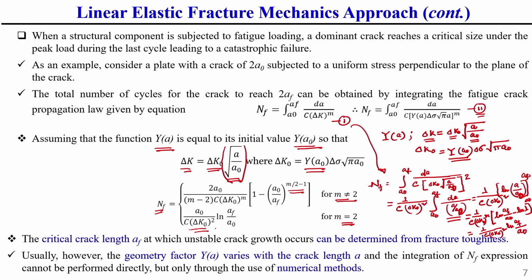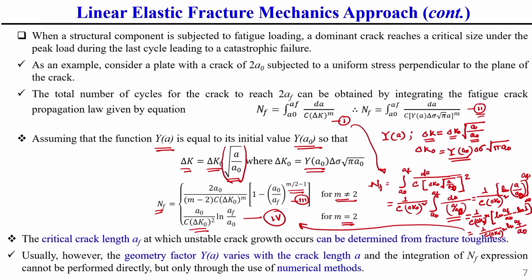So, this relationship I have already shown here, this is equation number 3, this is equation number 4. In equation number 4 itself I have shown, if m is equal to 2, then what should be the solution for the number of cycles, this you should keep in mind.